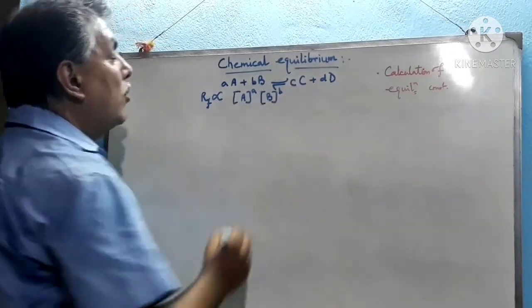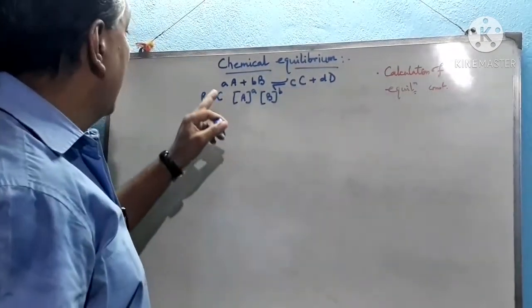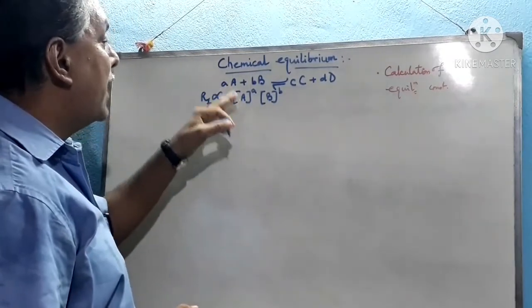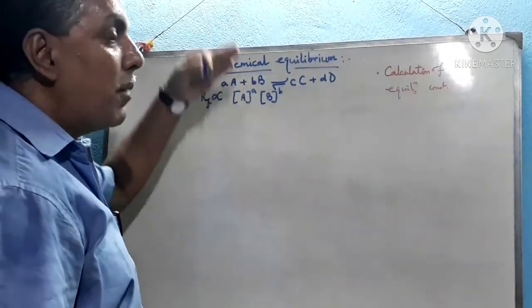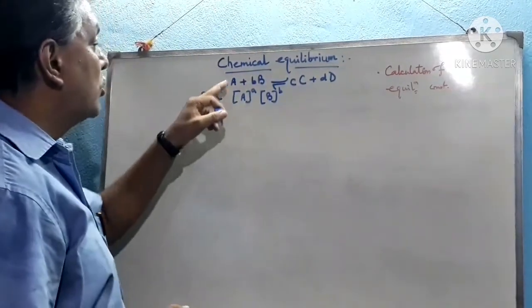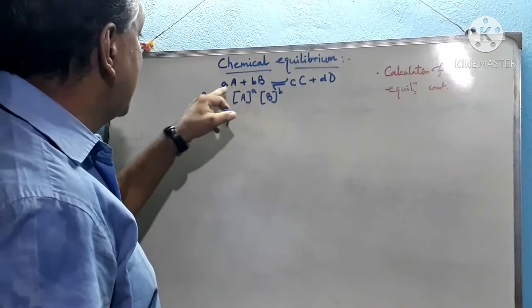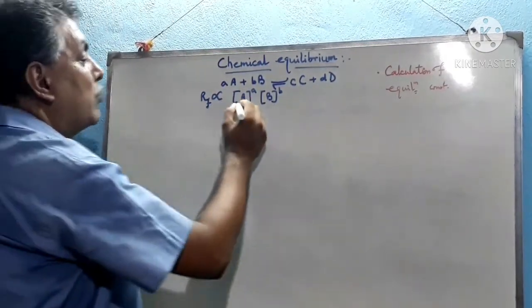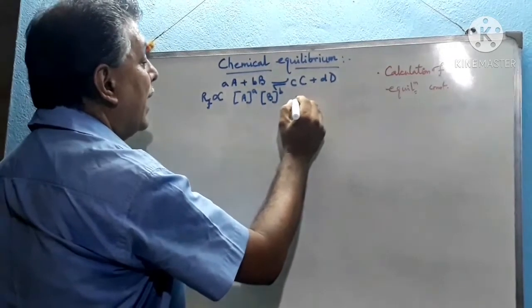So according to the law of mass action, rate of a forward reaction or backward reaction is directly proportional to the concentration of the reactant raised to the power. So number of moles, that means number of species, denotes the power. So [A]^a into [B]^b,